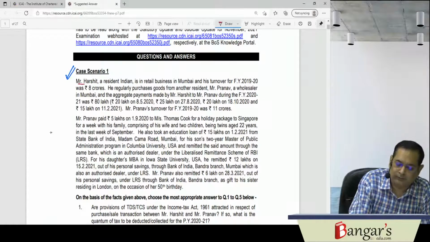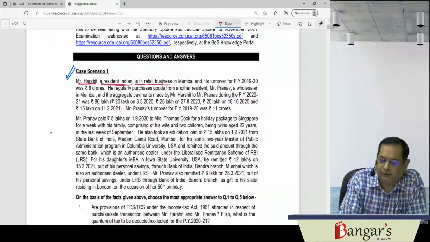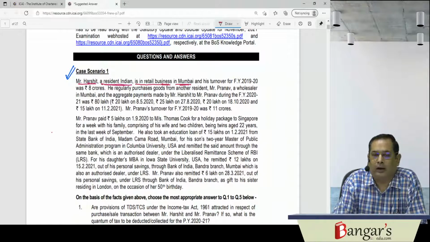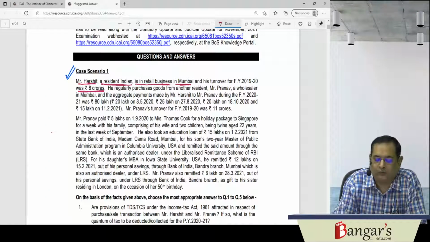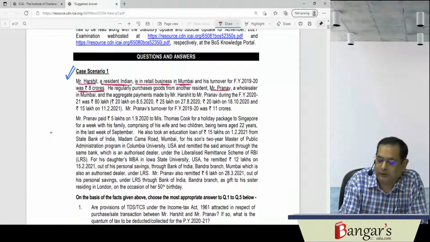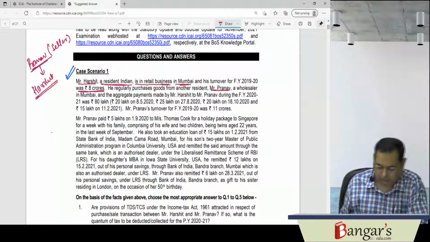Mr. Harshit, a resident Indian, is in retail business in Mumbai, and his turnover for financial year 1920 was 8 crores. Now he regularly purchases goods from another resident, Mr. Pranav. So Pranav is a seller. Basically, he is selling the goods to Harshit.